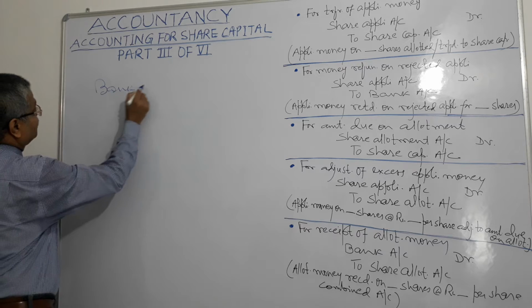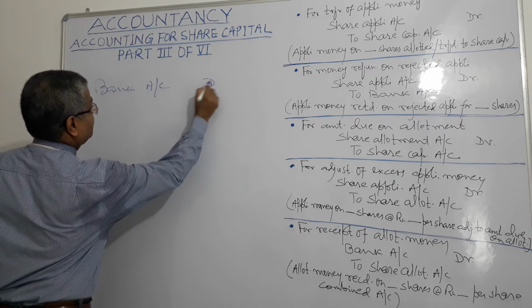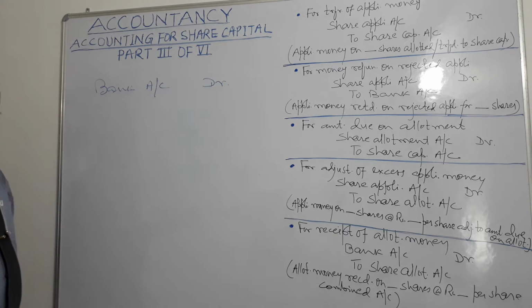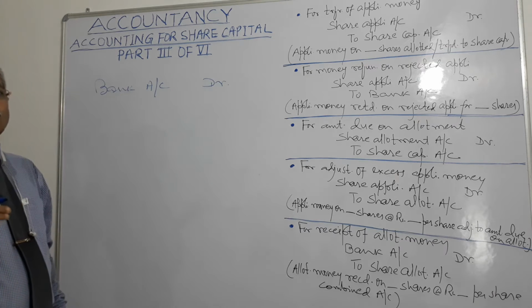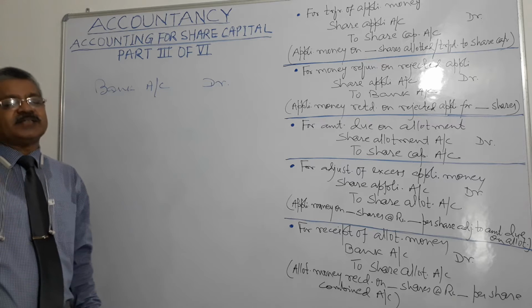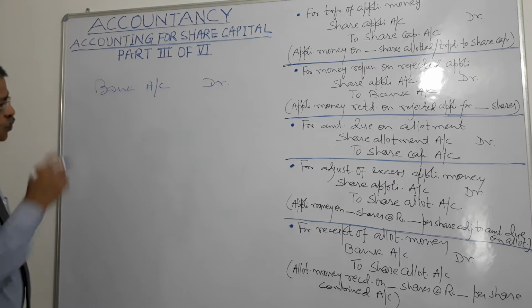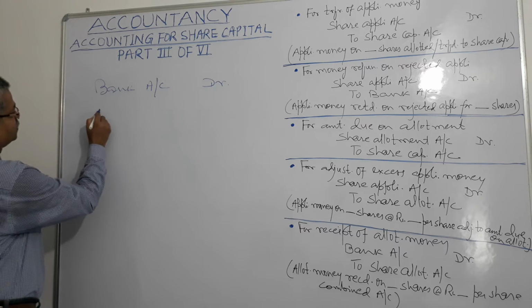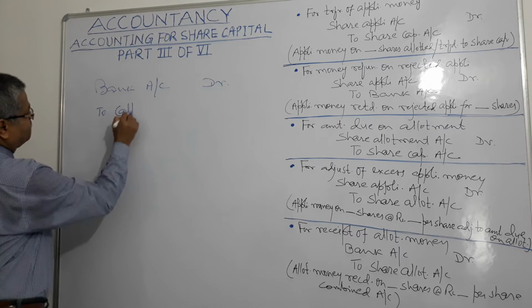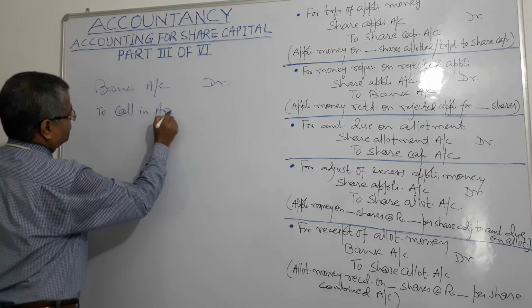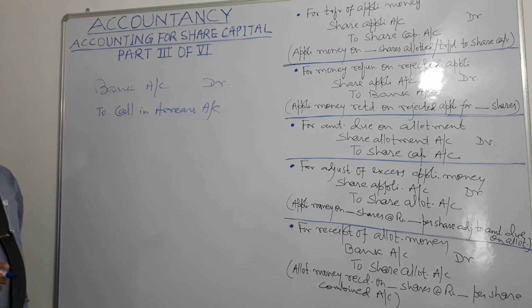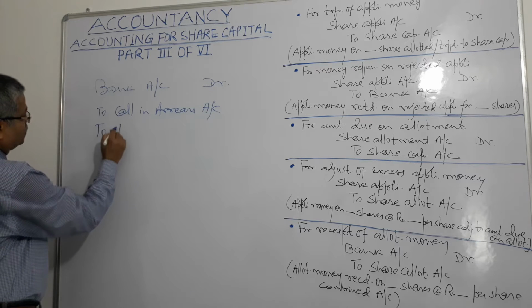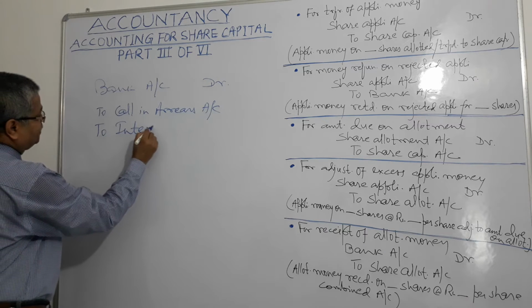It's very simple. You debit bank account and credit two accounts. Which are those two accounts? That particular call account and interest account, right? To call in arrears account, and which is the other account we will credit? To interest account. Whatever interest has been received.